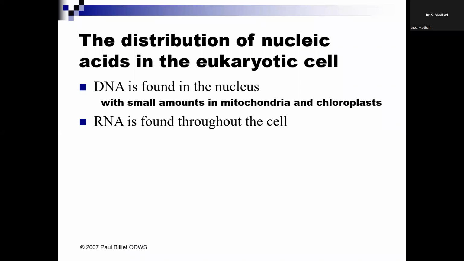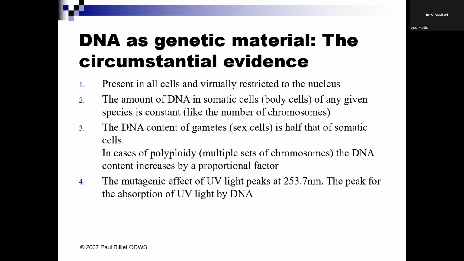This DNA is found in the nucleus, with small amounts in mitochondria as well as in the chloroplast. That's why we differentiate and study mitochondrial DNA and chloroplast DNA. Whereas RNA is found throughout the cell, and we majorly study three types of RNA. But today we will concentrate on the DNA structure followed by the RNA structure.